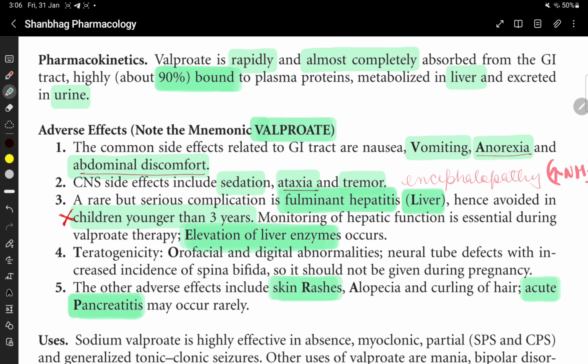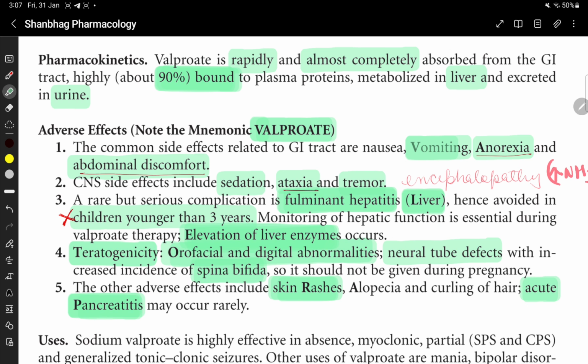O for orofacial and digital abnormalities. Valproate is teratogenic. T for teratogenicity. It causes orofacial and digital abnormalities, neural tube defects with increased incidence of spina bifida. So it should not be given during pregnancy. And E for elevation of liver enzymes.